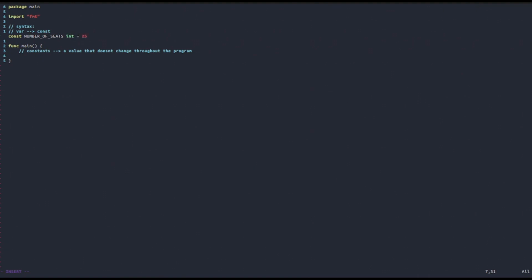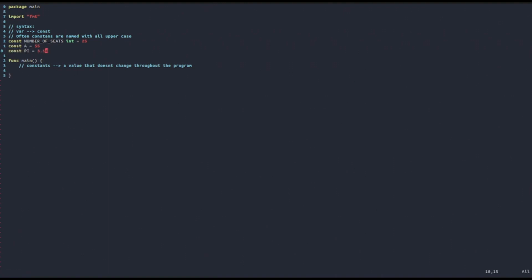Okay, also notice another thing that is just a convention. You're not forced to do that, but often constants are named with all uppercase. So this is why in this case we name this constant using only capital letters. And also, just like we did with variables, we can also use type inference with constants. In fact, we can declare a constant a equal to a value and not specify its type, and the compiler will basically figure out the type on its own without us explicitly telling it.